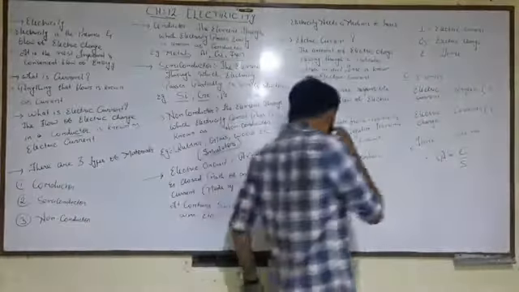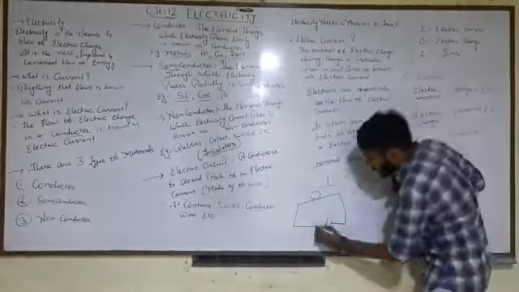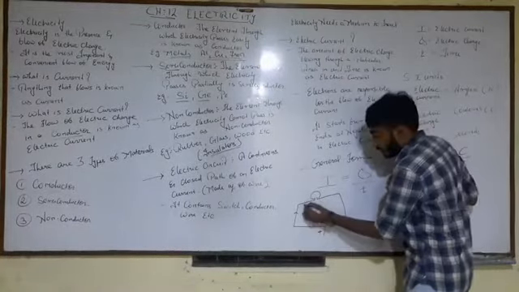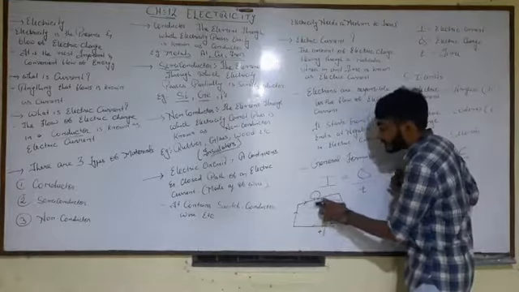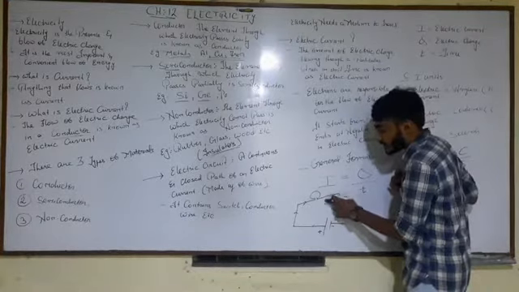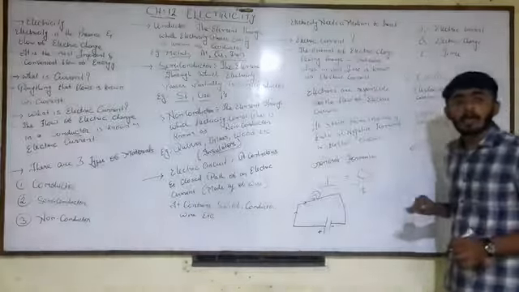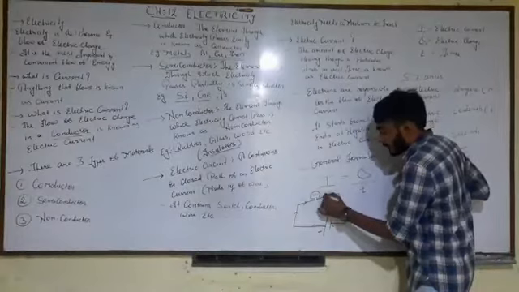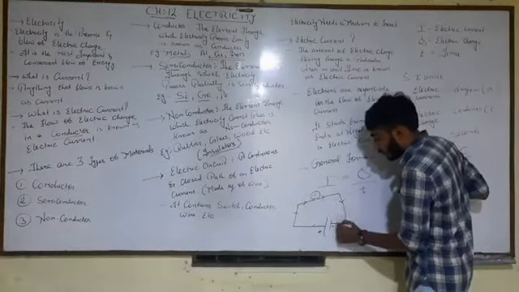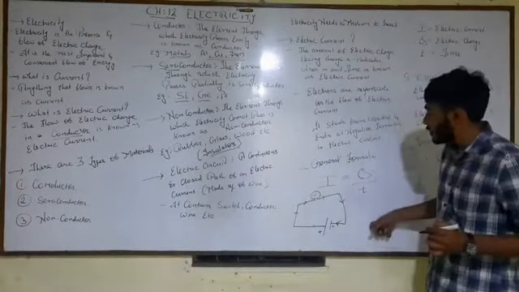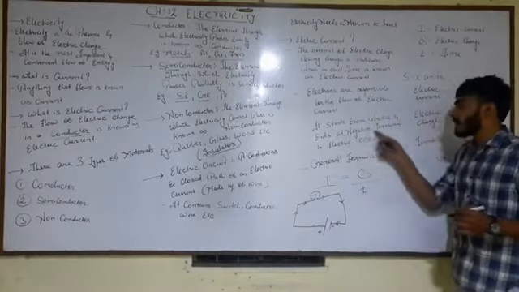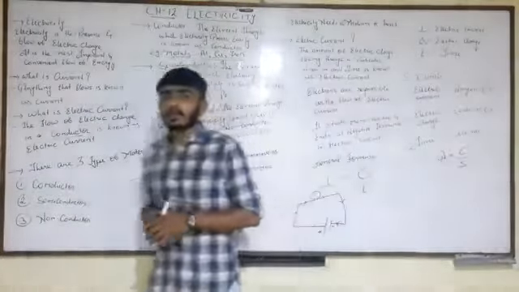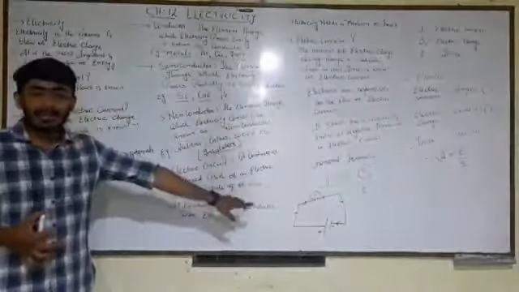So the electric charge which is flowing over here starts from the positive charge, goes over to here, then here. So when it passes through this, the bulb will light up. When the bulb lights up, the electric current again goes to the negative terminal. So remember students, in an electric circuit it starts from a positive and ends at a negative terminal. So you can know over here what is an electric circuit.